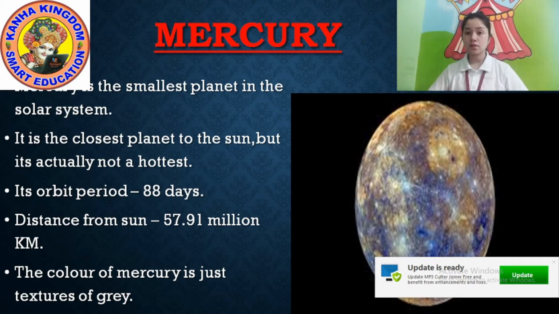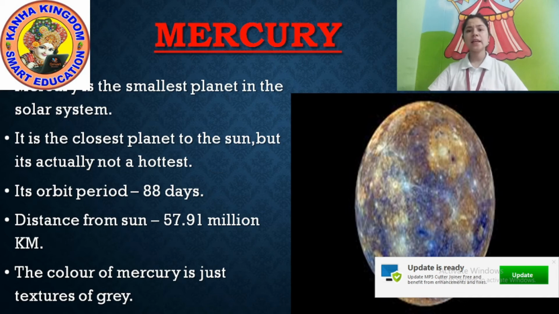Its orbit period is 88 days. Only 88 days. Orbit period means revolution around the sun.